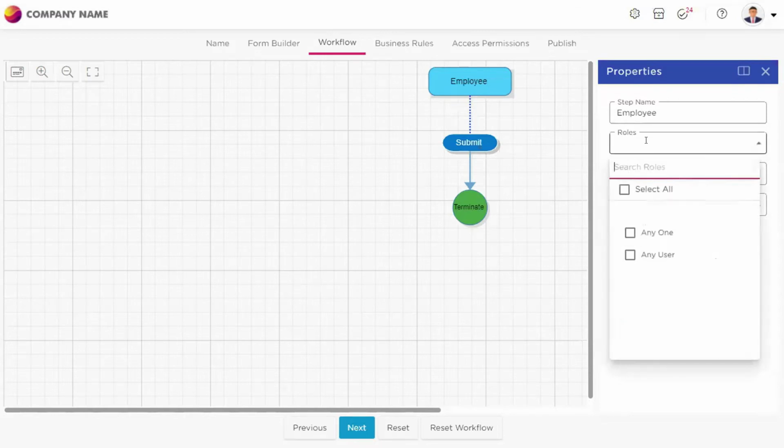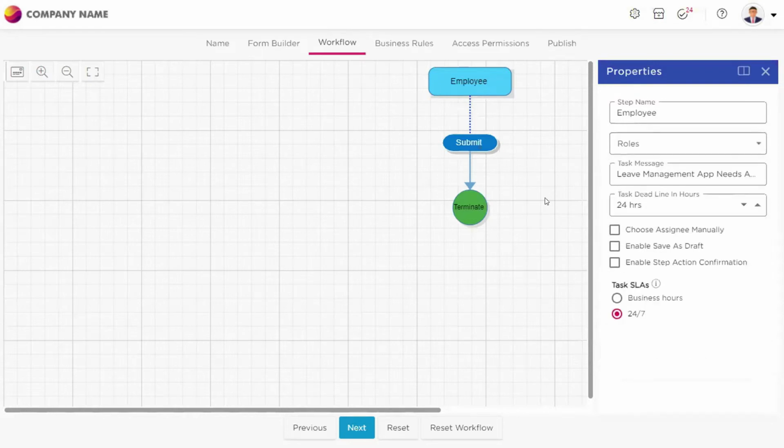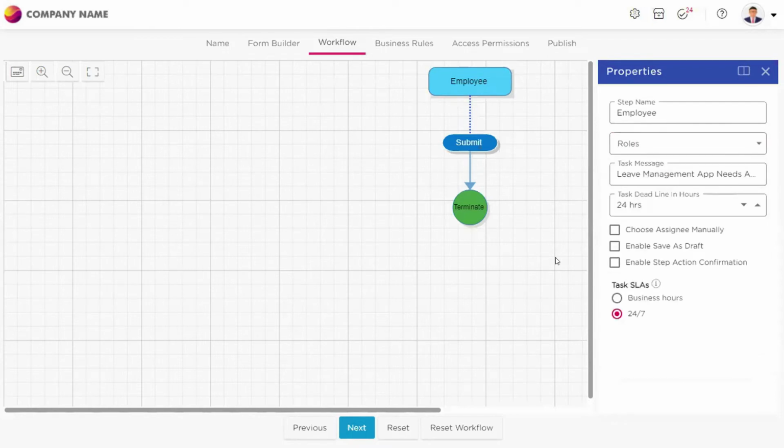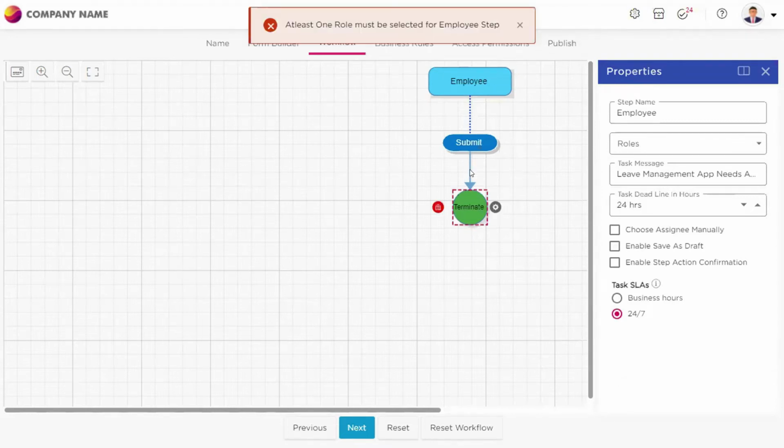So yes, here we can select a role. As of now, since I have not given permission for this workflow, I haven't given any roles to the workspace which I have created. That is the reason I'm not able to see any roles in this workspace. So let me go back to the... let me publish this application.